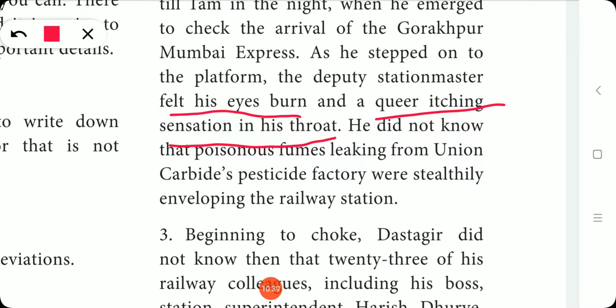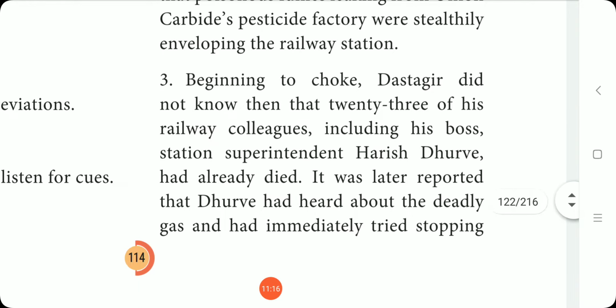He didn't know that poisonous fumes leaking from the Union Carbide's pesticide factory were stealthily enveloping the railway station. So he did not realize that the fumes leaking from the pesticide plant had enveloped, means had surrounded, the railway station.